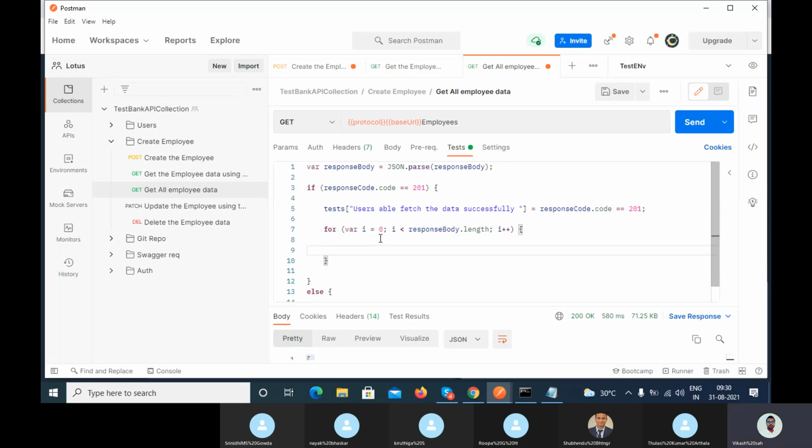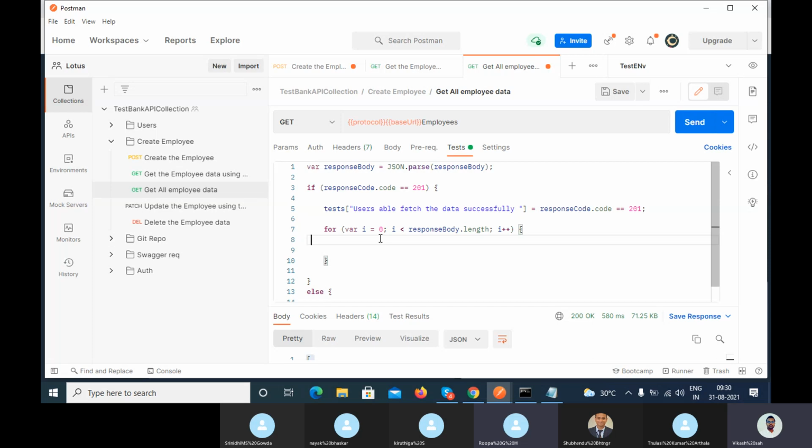And then here you can write the condition. What condition do you have to write here, guys? Tell me. If you are doing the manual testing, how can you verify this thing? Try to approach it manually, then convert the manual into an automation script. Whatever the added employee is, we would be checking whether it is coming in that list or not.